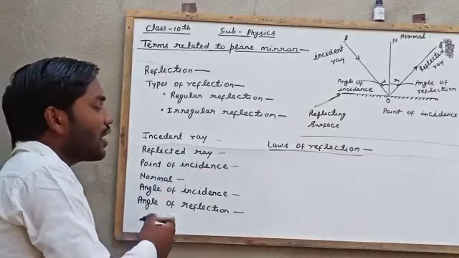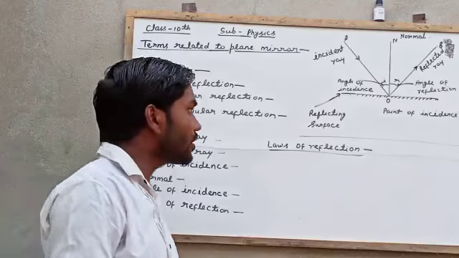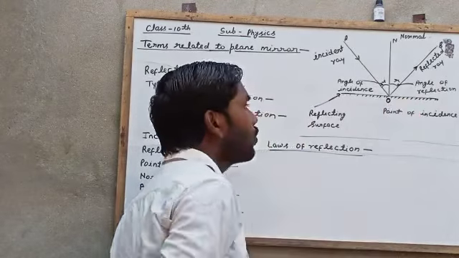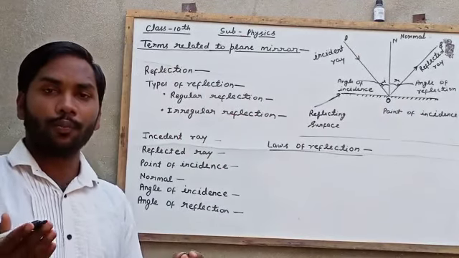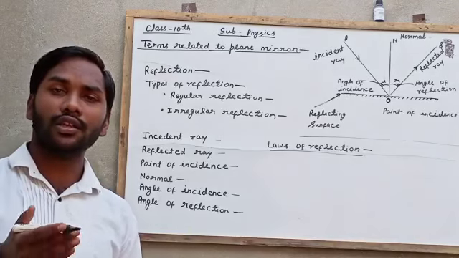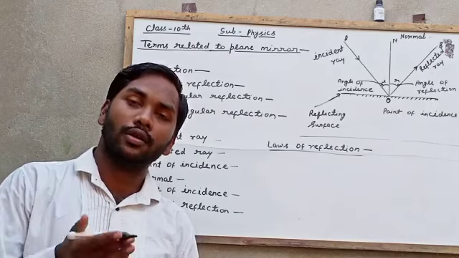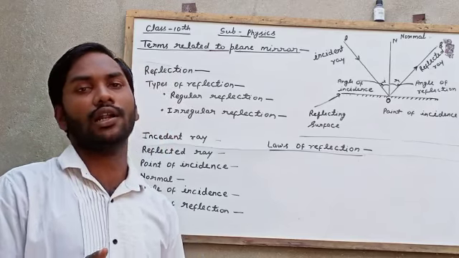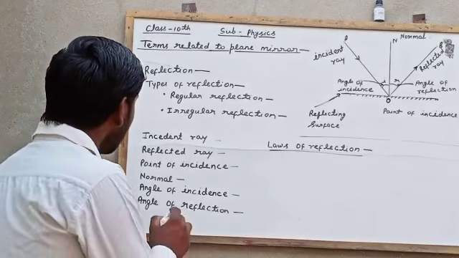After that, point of incidence. Point of incidence in the figure is O. O is the point of incidence. The point on the reflecting surface where the incident ray falls is called the point of incidence. Normal.